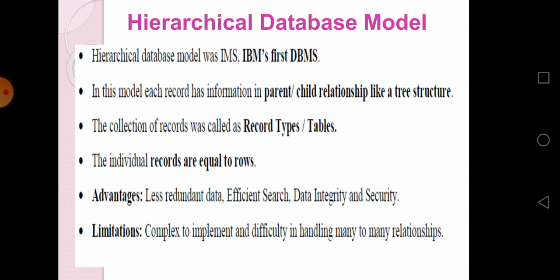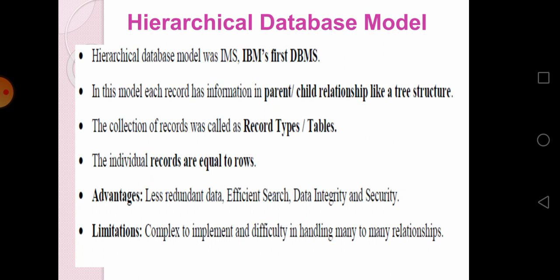Okay children. So in this model, each record has information, and the relationship is parent-child. It is a tree-like structure. You people know that a table is made up of rows and columns. Each row represents a record and each column represents a field. Okay children, individual records are equal to rows. I said row represents record.